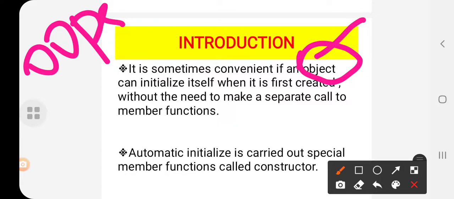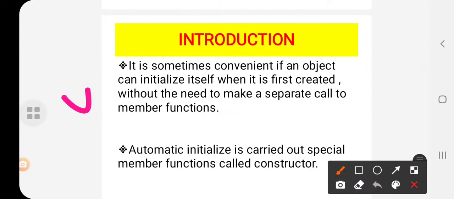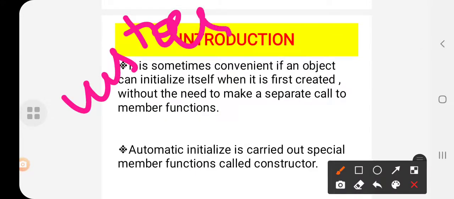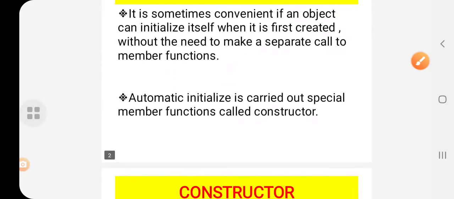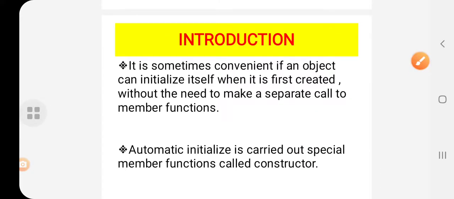Before, how did we create it? By just calling the member functions, we used to initialize the object. Is it right? But in the case of constructors, you can initialize the object without calling any member function. Okay, students? So next point, see here: automatic initialization is carried out by a special member function that is called a constructor. This is the point you have to understand whenever it comes to the introduction.